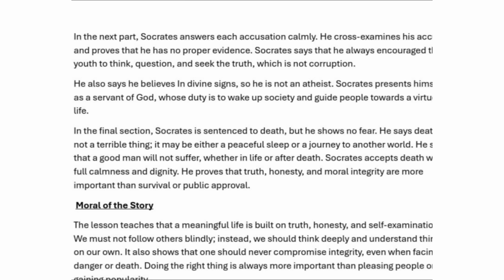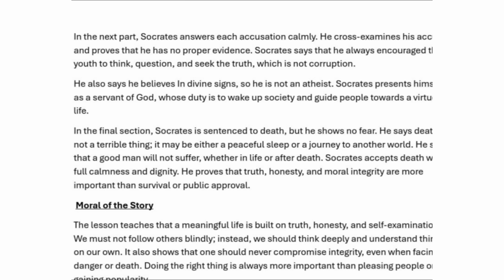Here Socrates says that he encouraged the youth to think, to question and to seek the truth, not to be corrupted. Socrates' real intention is to give a clear vision to the youth of society, instead of just following the same culture. You need to question why we are doing this, what is the meaning of this. That is the main intention of Socrates.